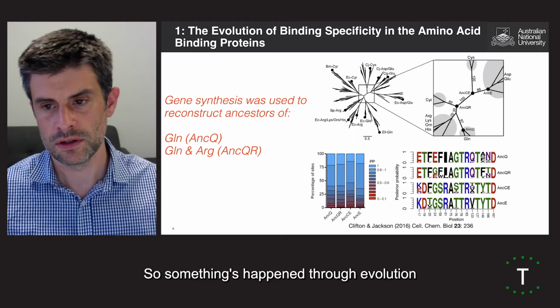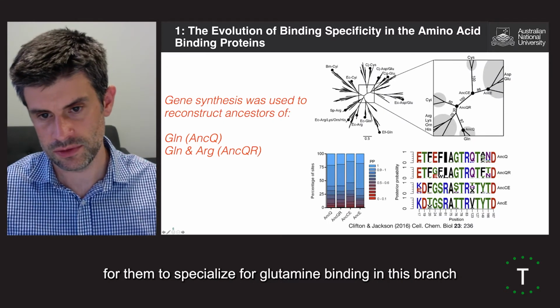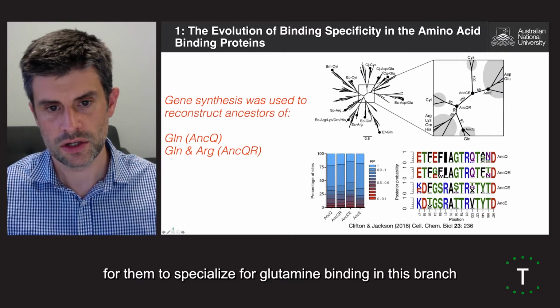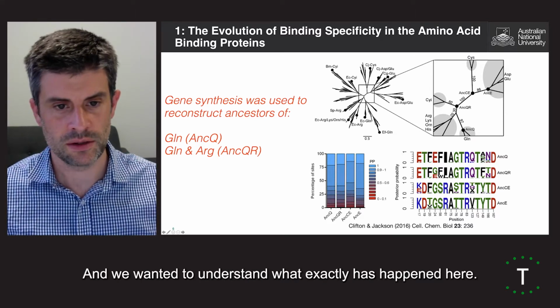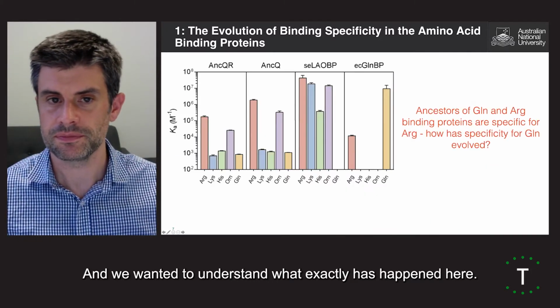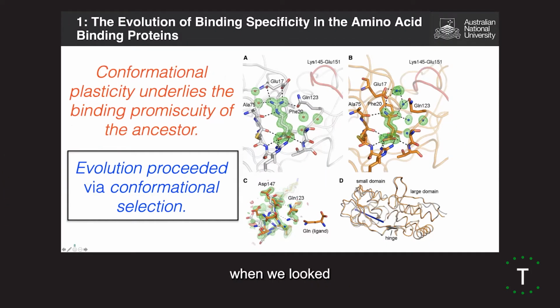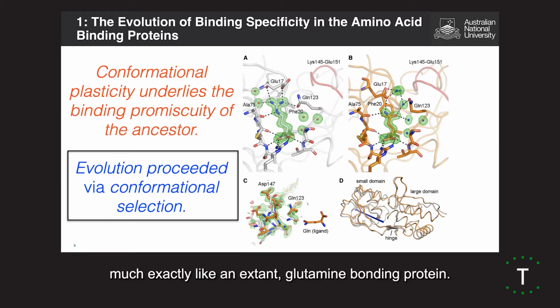So something's happened through evolution for them to specialize for glutamine binding in this branch or cationic amino acid binding in this branch, and we wanted to understand what exactly has happened here. So what we saw when we looked at crystal structures of these proteins was if we co-crystallized with arginine, we got a structure like this, which looks pretty much exactly like a contemporary extant arginine binding protein. If we did the same thing with glutamine, we got a very different structure that looked pretty much exactly like an extant glutamine binding protein.